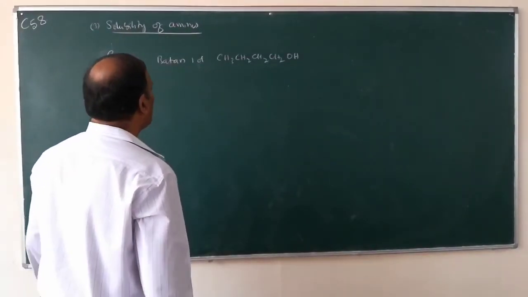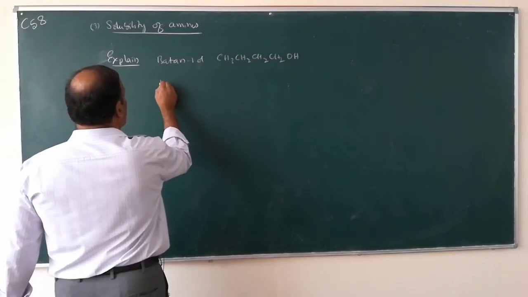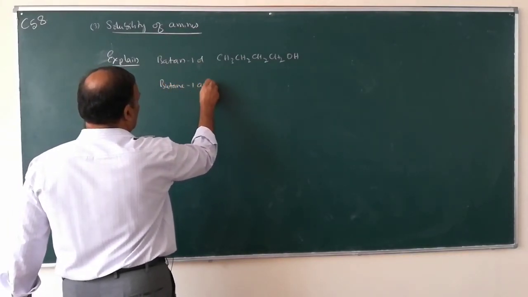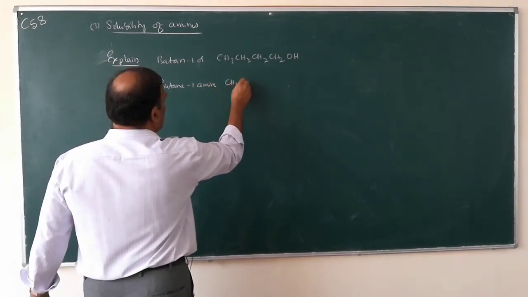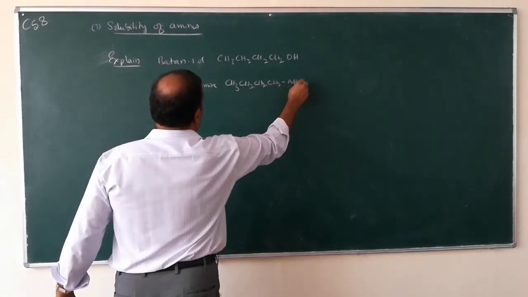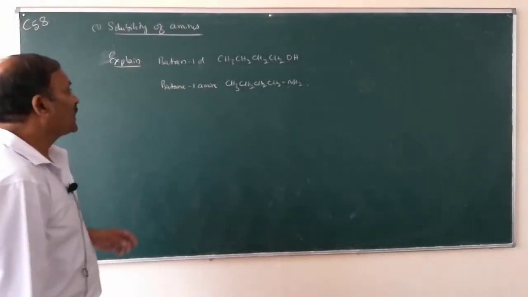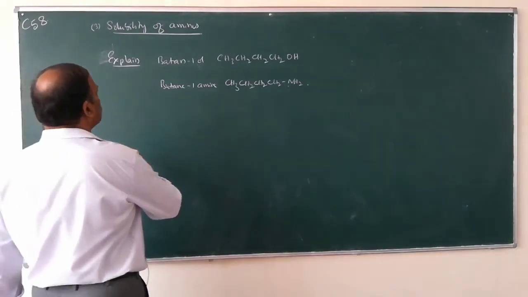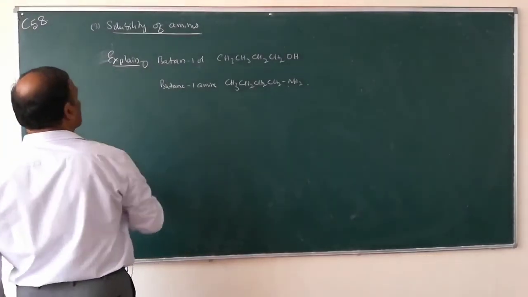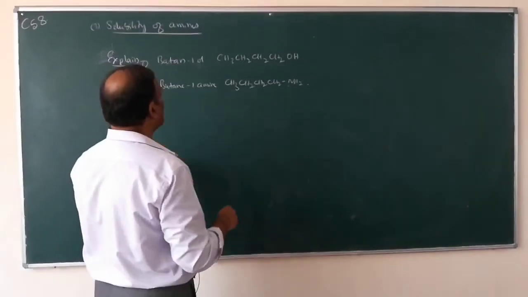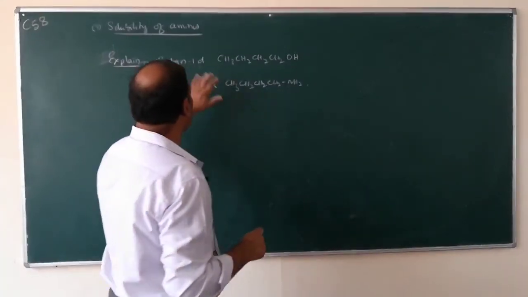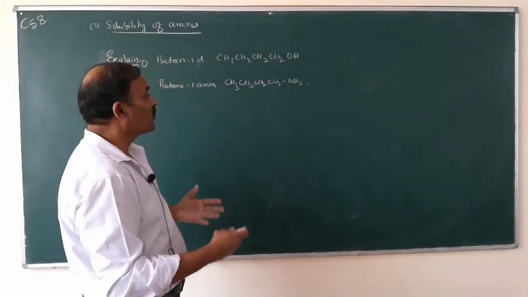This is butane 1-ol. And this one is butane 1-amine, CH3CH2CH2CH2NH2. So which one is more soluble in water?